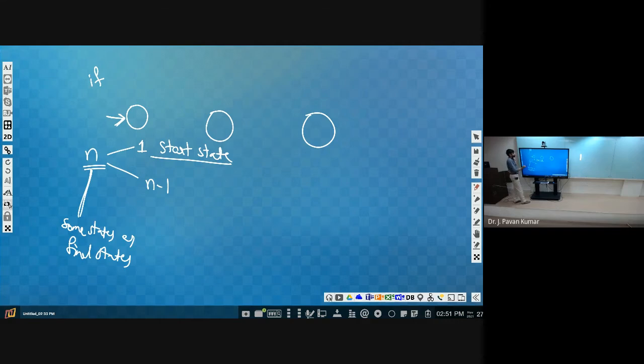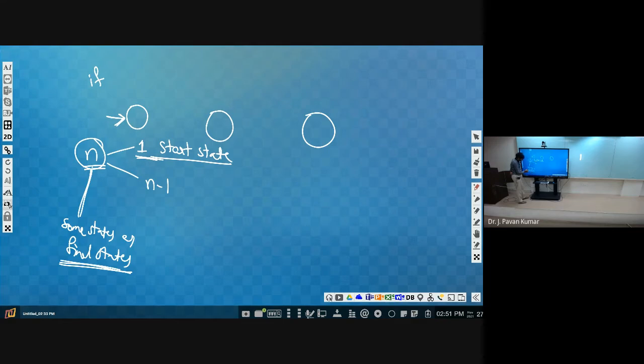Try to understand. We are assuming that we are having n states. How will states be denoted? By circles. Out of these n states, one state we will be identifying as the initial state or starting state. Only one starting state we should have. Anytime we should have only one starting state. And coming to the point here, out of these n, we can consider some states as final states.